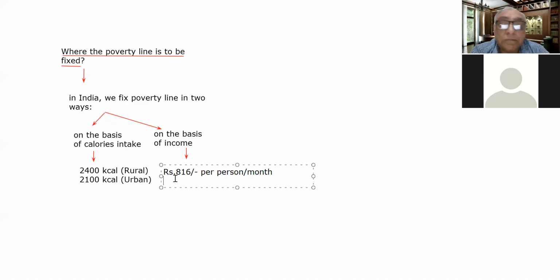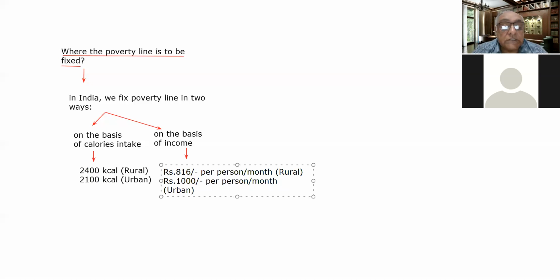That was for the rural people, and for the urban people it was rupees 1000 per person per month. So this was for rural India, and this was for urban India.